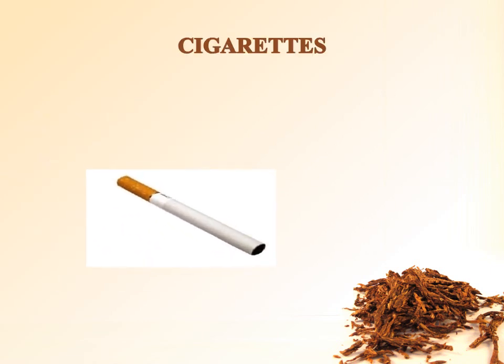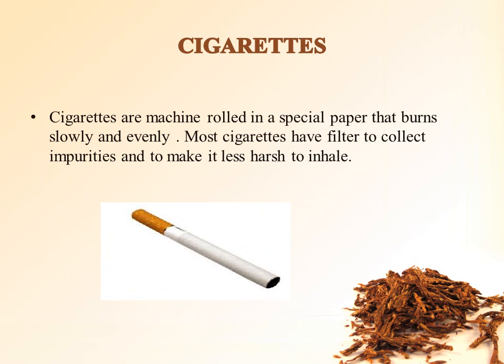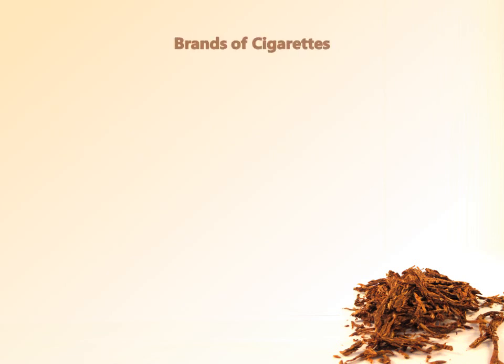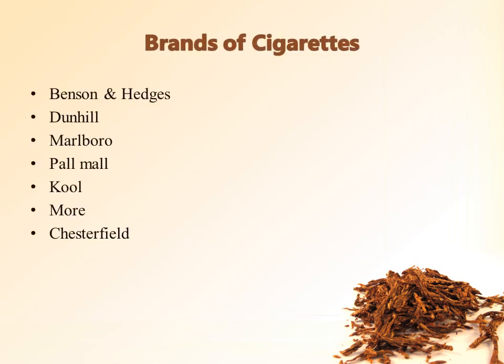Cigarettes. What are cigarettes? Cigarettes are machine rolled in a special paper that burns slowly and evenly. Most cigarettes have a filter to collect impurities and to make it less harsh to inhale. Now here are the brands of cigarettes. Benson and Hedges, Dunhill, Marlboro, Pall Mall, Kool, Chesterfield. This all comes under the brands of cigarettes.